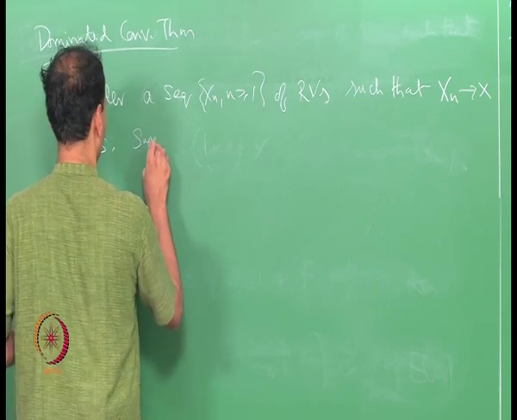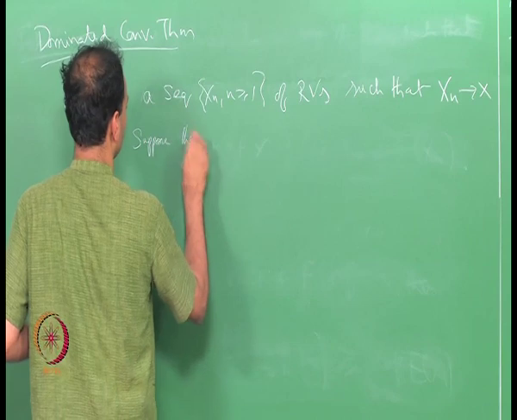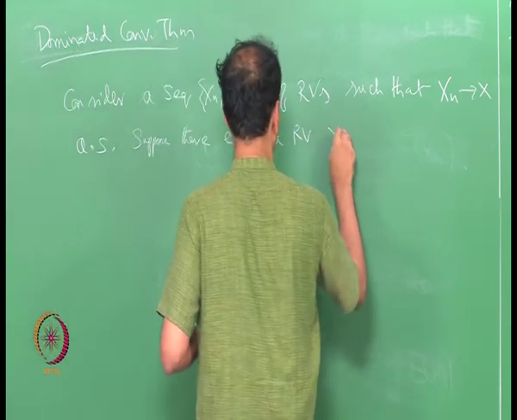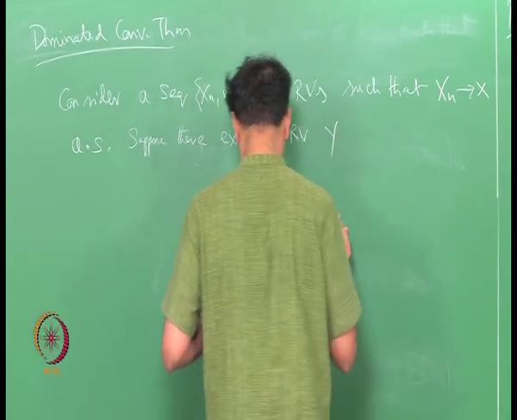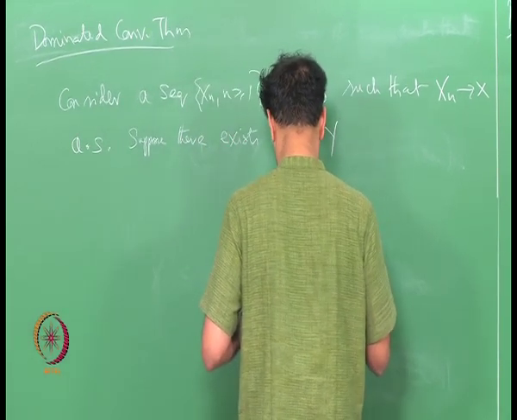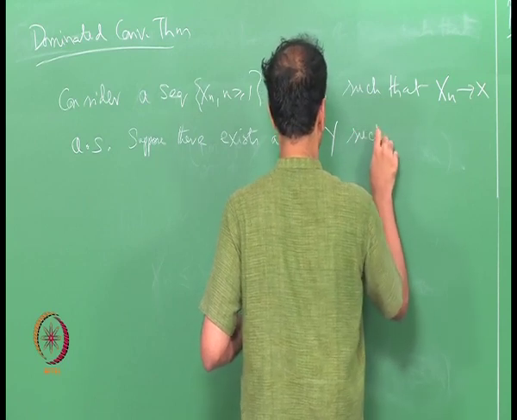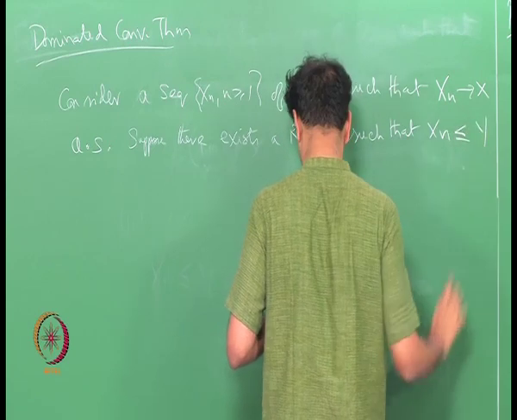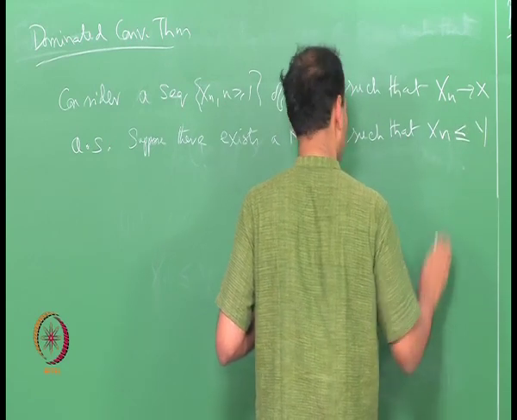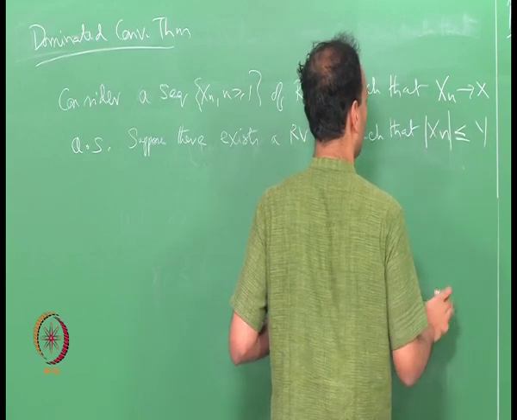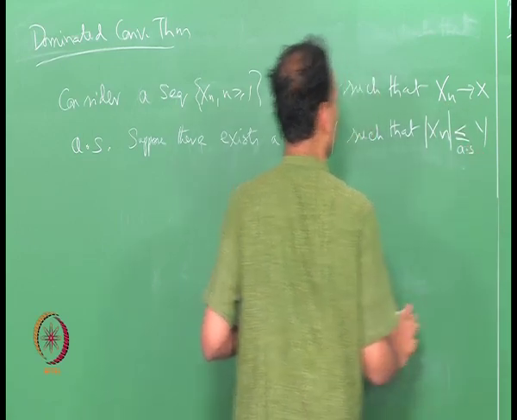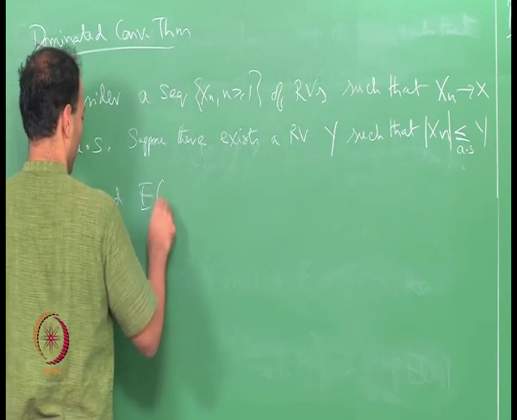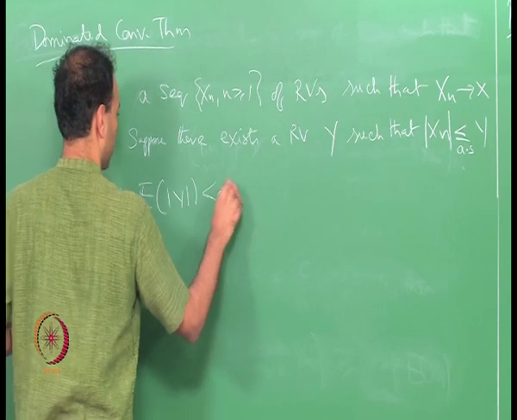Suppose there exists a random variable Y such that the absolute value of X n is less than or equal to Y almost surely, and Y has a finite expectation.